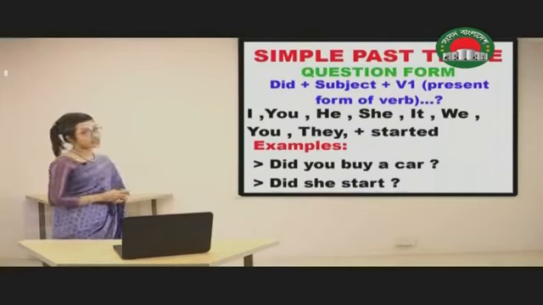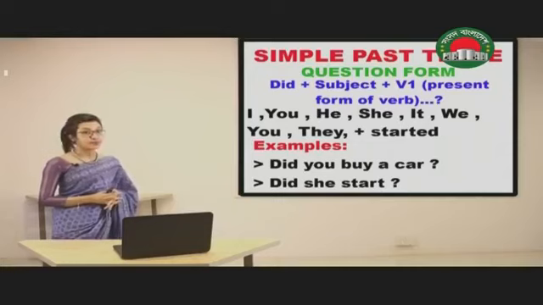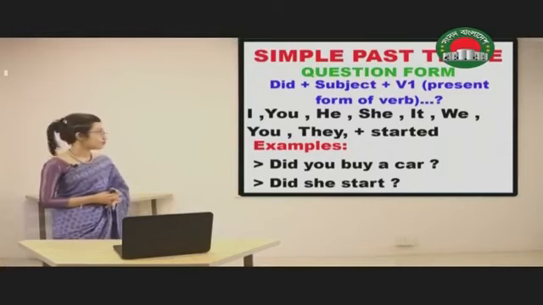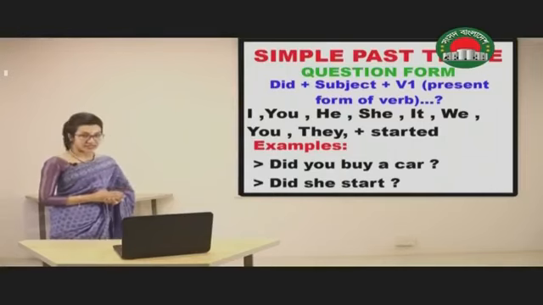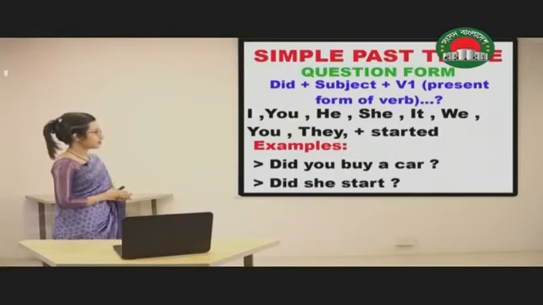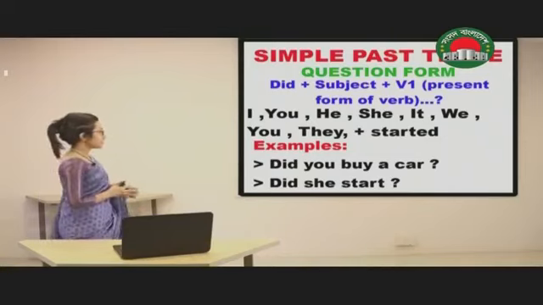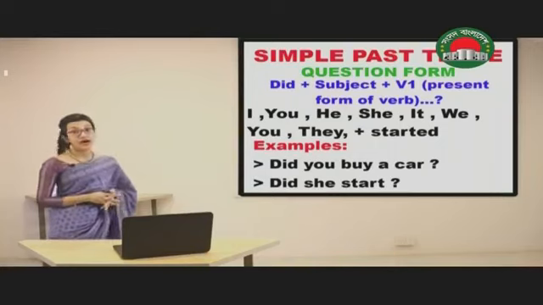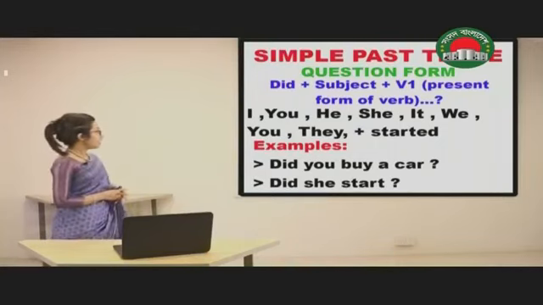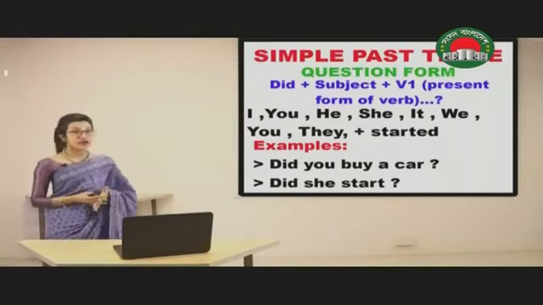Now, if you want to ask a question using the simple past tense, what can you do? You're going to use did at the beginning of the sentence, and then you're going to use the subject and then the present form of the verb or V1. For example, did you buy a car? Did she start?